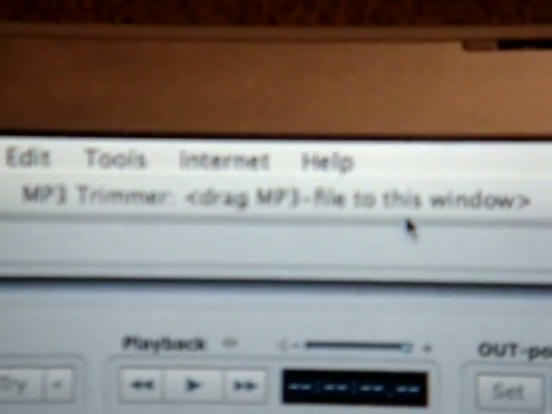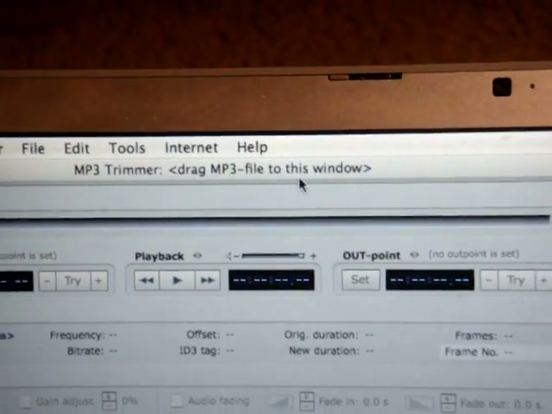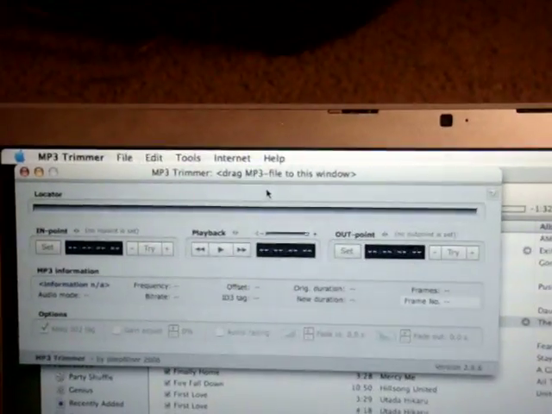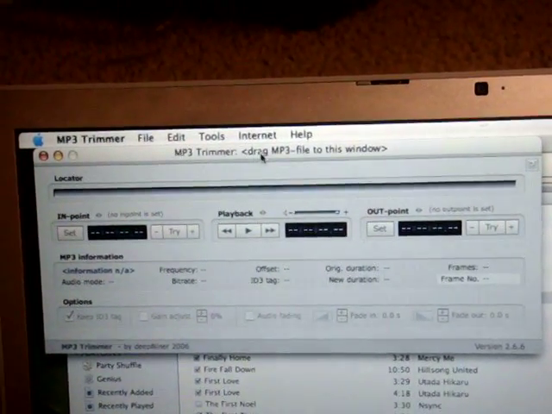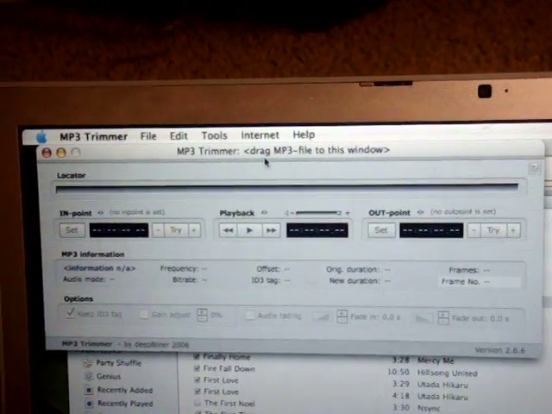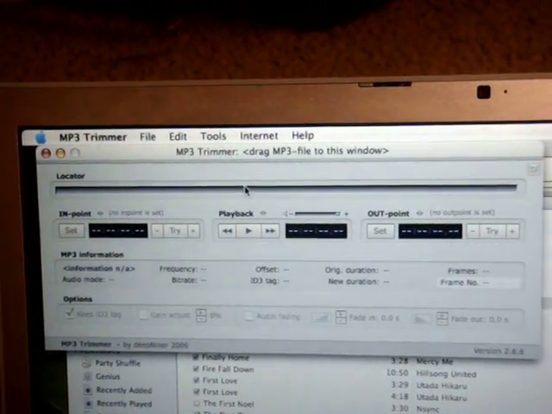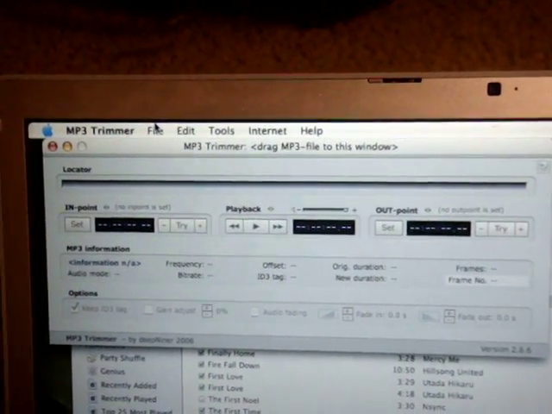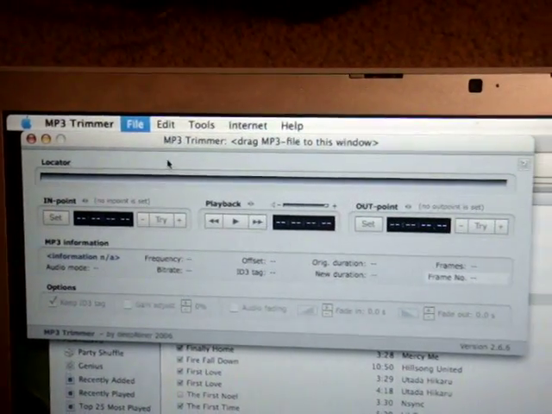I'm going to be teaching you how to make ringtones and put it on a Blackberry Curve. So the first thing that you need to do is find a program that can cut down songs that you have on your computer. I'm using MP3 Trimmer, which is a free program, and you can get it at www.mp3trimmer.com. And the first thing you do is you open the program, and then you go to File and open New MP3 file.